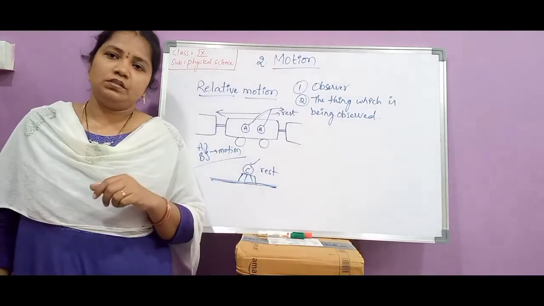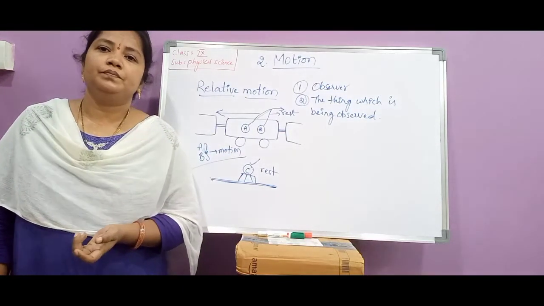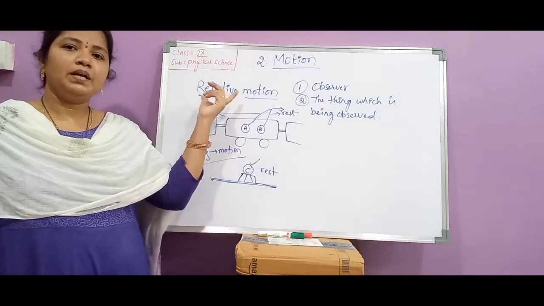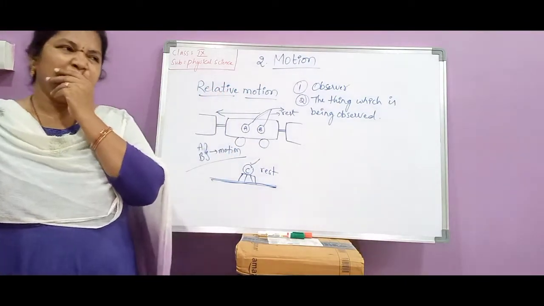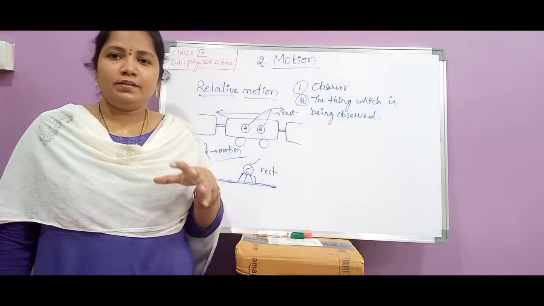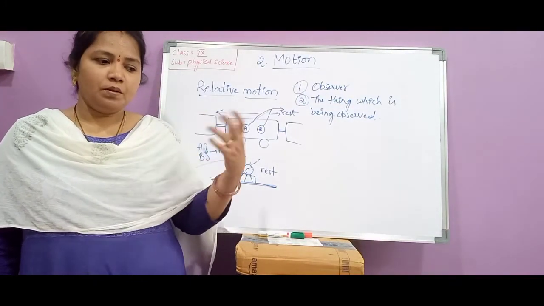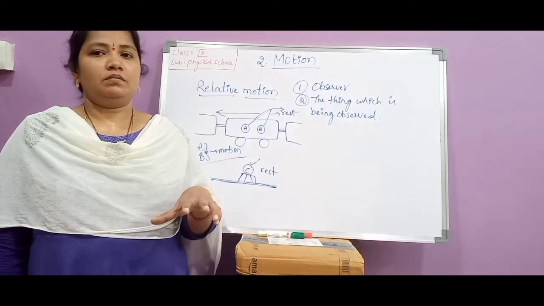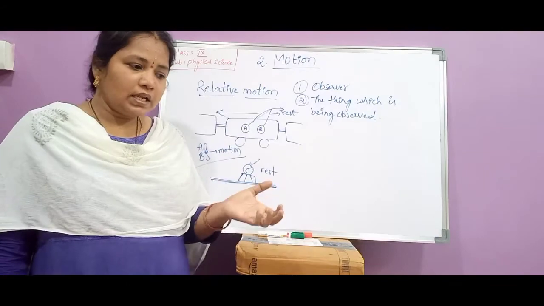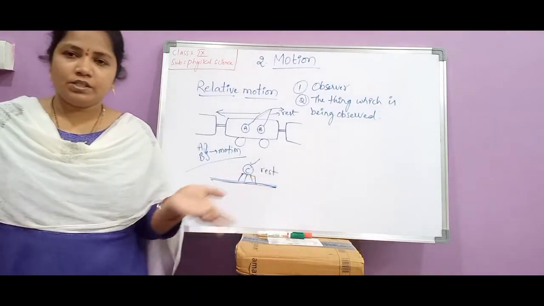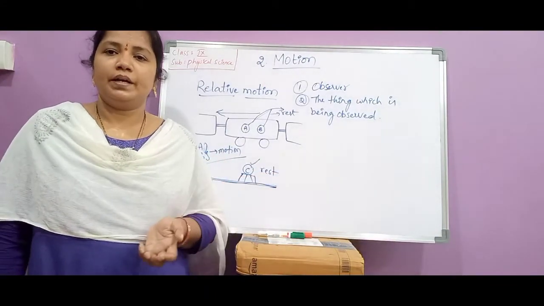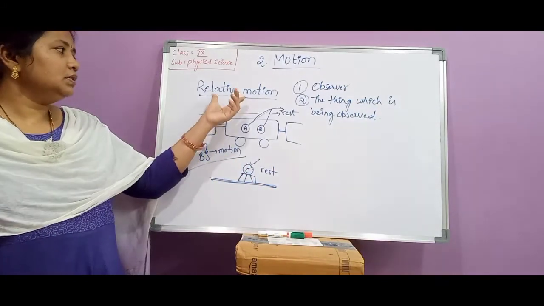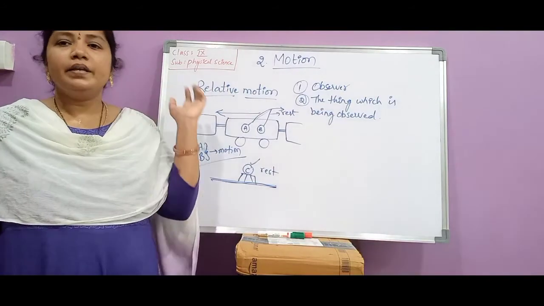Hence, due to these reasons, we can say that motion is relative. Motion is said to be relative. Why is the motion said to be relative? Because we cannot give any exact answer whether the object is in the motion or rest, we cannot give one exact and proper suitable answer which is the only correct answer in all situations. It may not be correct for all situations, meaning for all observers it may not be correct. So it depends upon the observer who is observing. Hence, we can say that it is relative motion. Motion is said to be the relative motion.